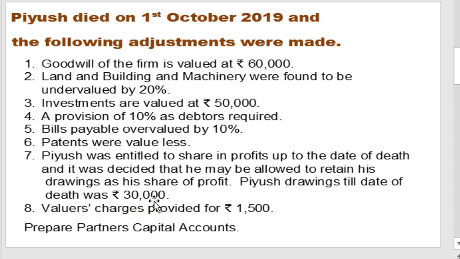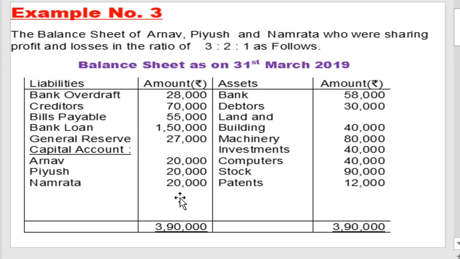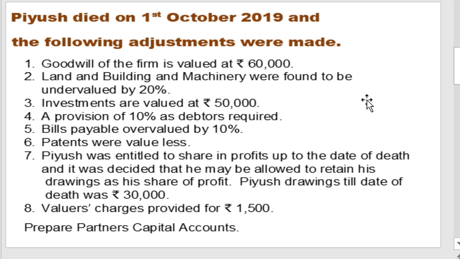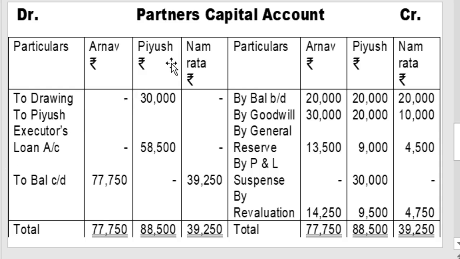So first, drawing: we know drawing is the amount receivable from the partner. So at the time of drawing, entry will be drawing account debit to cash or bank account. So reduce the amount from bank account: bank 58,000 and 30,000 amount reduced, then 28,000 recorded in the new balance sheet. Drawing is the amount receivable from partner Piyush, so transfer to Piyush capital account. Drawing is a debit balance, so for transfer, Piyush capital account debit to drawing account. So on Piyush capital account debit side, to drawing account 30,000.